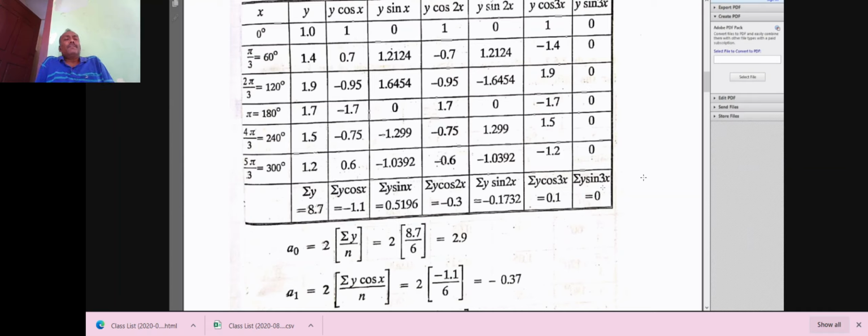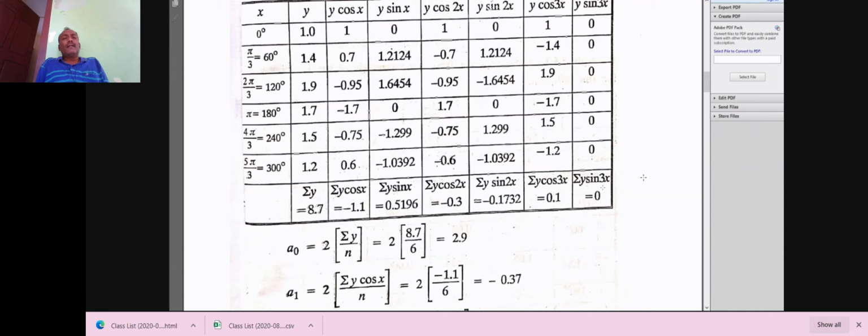In the third row, sin of 120 degrees will be something into the y value 1.9. We get 1.6454. Next, sin of 180 degrees equal to sin pi equal to 0, into y value 1.7. Multiplying, we get again 0. When adding the whole column, summation of y sin x is equal to 0.5196.